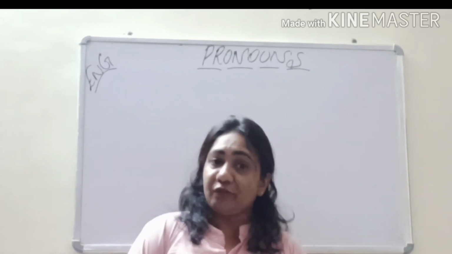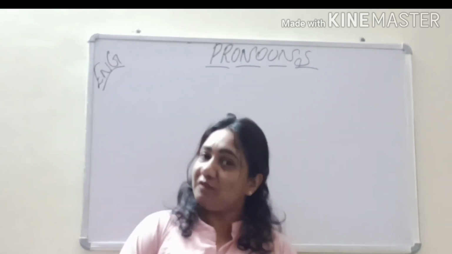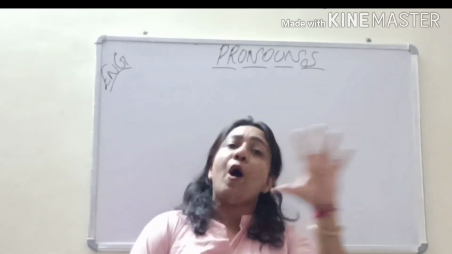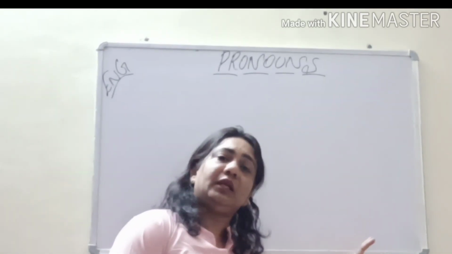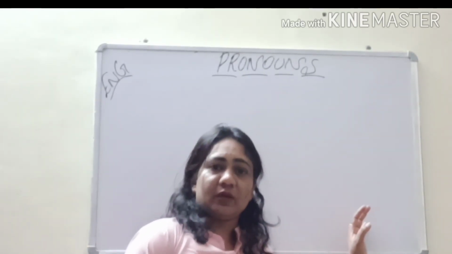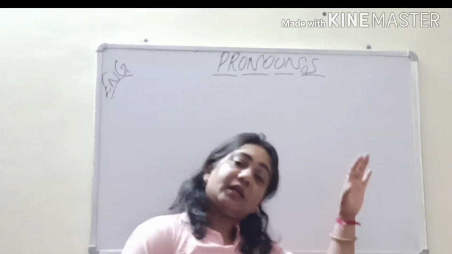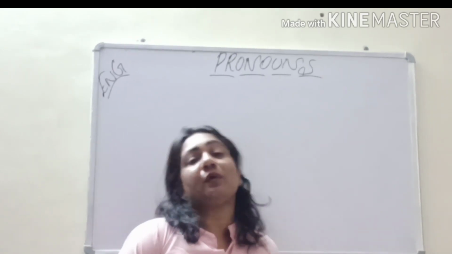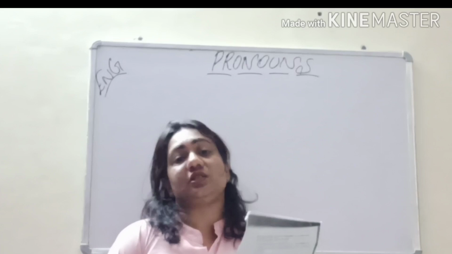Remember, we have done the topic of pronouns. I have discussed what pronouns are, then we have done the types of pronouns, the 4 types that are there in your syllabus. Although there are 8 types of pronouns, for class 5 we have dealt with only 4 types. That is personal pronouns, interrogative pronouns. Then under personal pronouns, we have done 3 types, that is subjective pronouns, objective pronouns, then possessive pronouns, then we have done the interrogative pronouns.